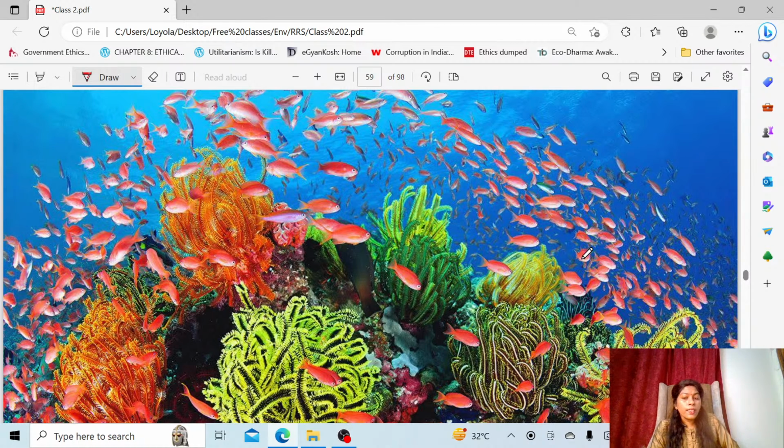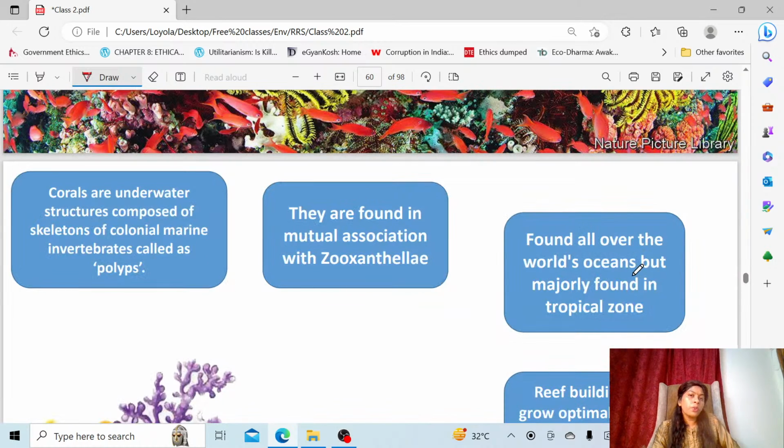I'll come to the next ecosystem, that is coral reef. Why do you have to know about coral reef this year? Questions will come then and there. Last year, in 2022, they also asked a question. There is less possibility of asking continuously, but sometimes it might come. So instead of asking about what came in current affairs, they will ask data related to coral reef. We have already discussed it. I have made a separate video for coral reef where you can get elaborate knowledge, but here I will do it shortly because we don't have sufficient time.